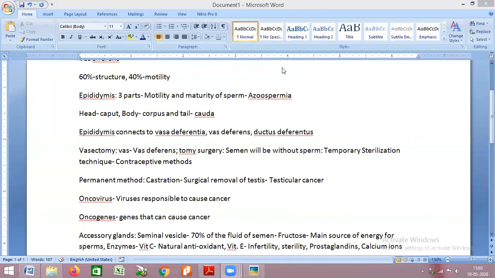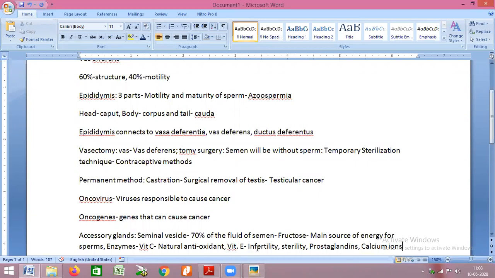Okay. So one question is asked by Sirisha, what is the condition if vitamin E is absent? What is the medical condition called? So in general we call it infertility. Infertility is a medical condition where an organism is not able to reproduce.